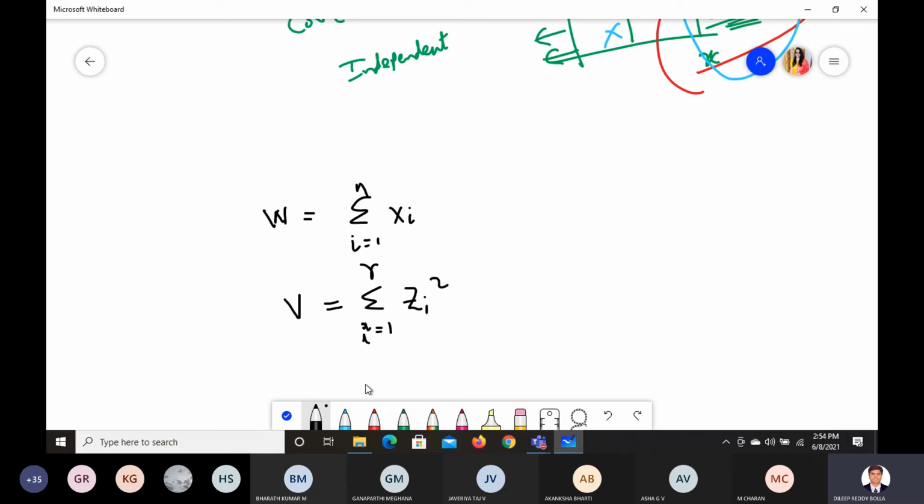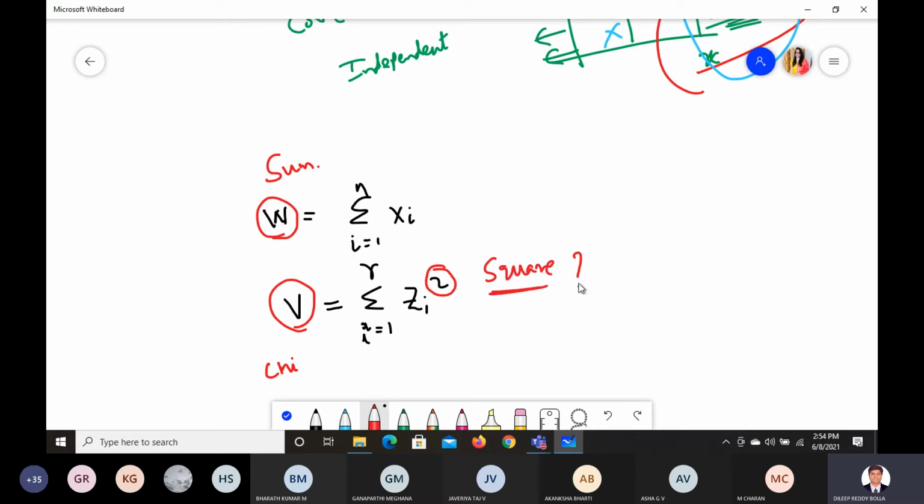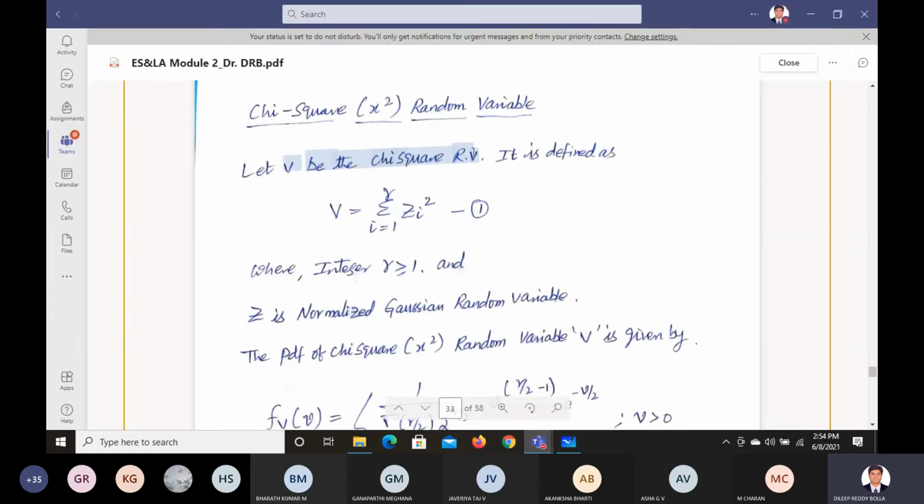Now we need to understand two things here. First, this V is a variable for finding the sum. W and this V here we are using for the chi-square test, so we are taking the square. Why are we taking the square? What do we get if we square it? How its functionality works is the interesting part. We'll see that much more clearly in the next class. As of now you can see this one here.